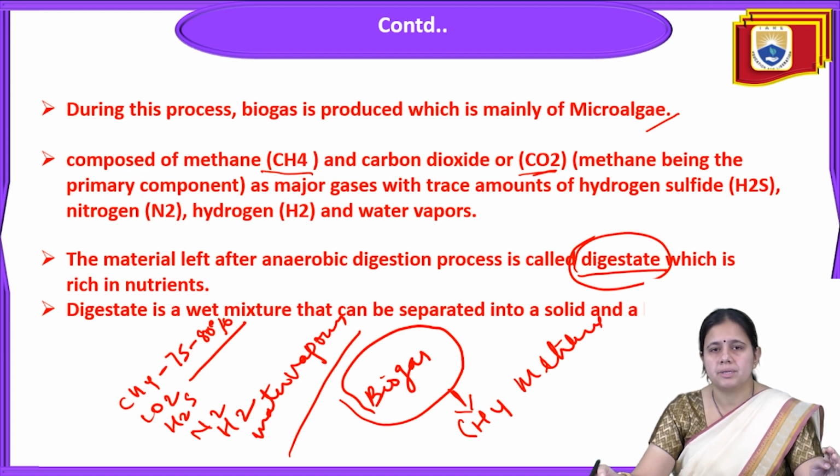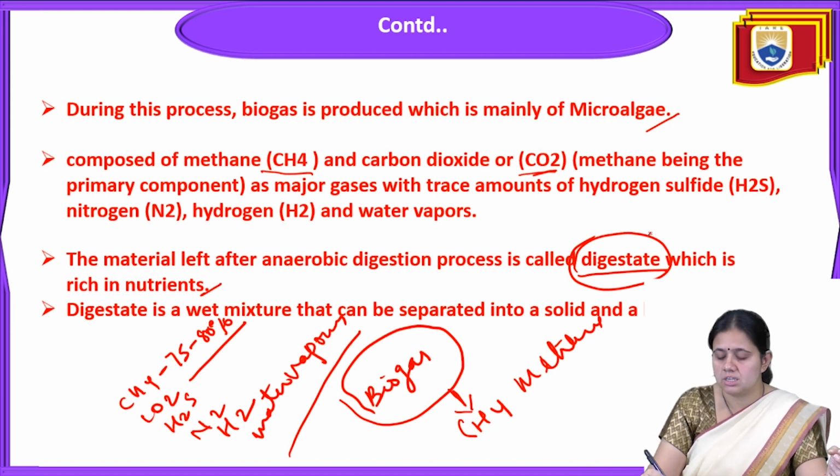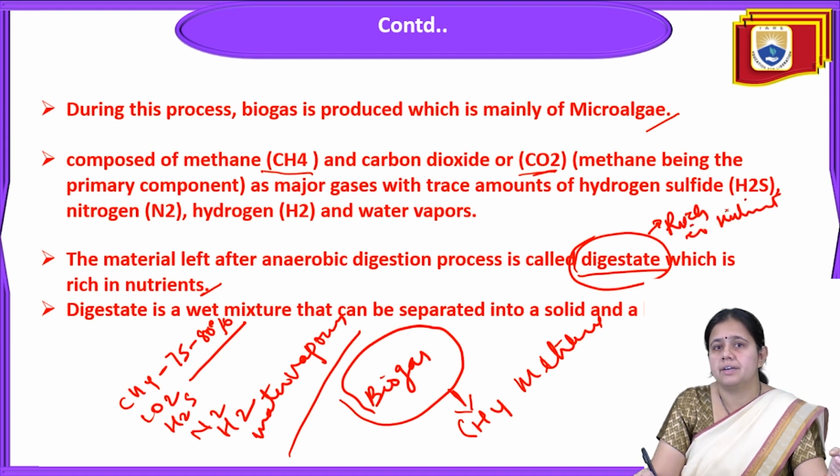Okay, we have talked about the composition of biogas: most of it, like 80%, is methane, and the rest, 20%, is gases like carbon dioxide, hydrogen sulfide, nitrogen, hydrogen, and water vapors. And after this anaerobic digestion, one liquid will be left out. That liquid is called digestate, and it is very rich in nutrients. Digestate is a wet mixture that can be separated into a solid and a liquid.